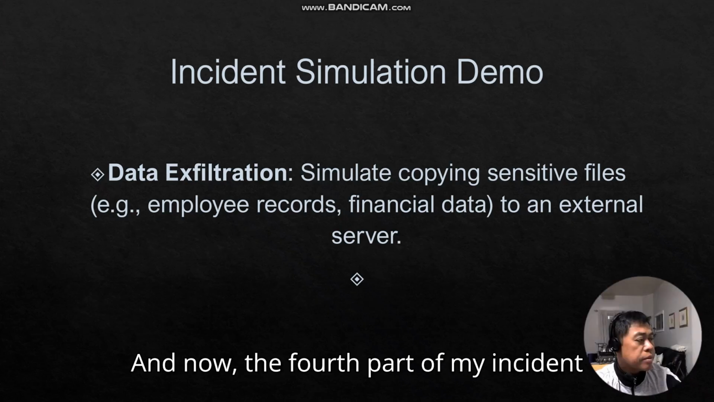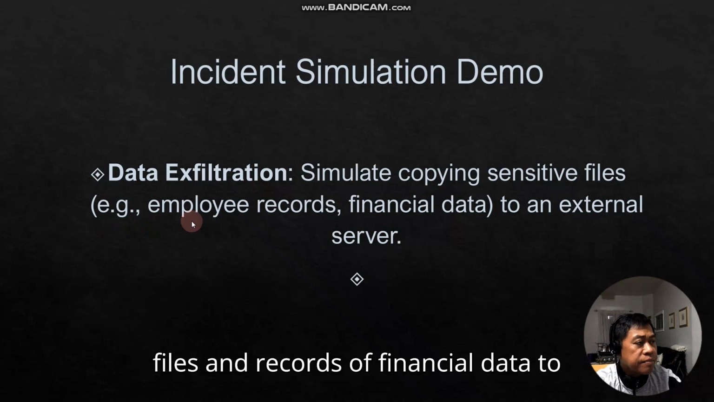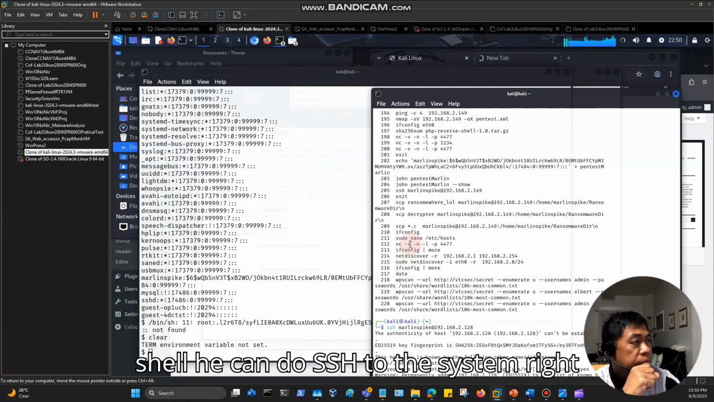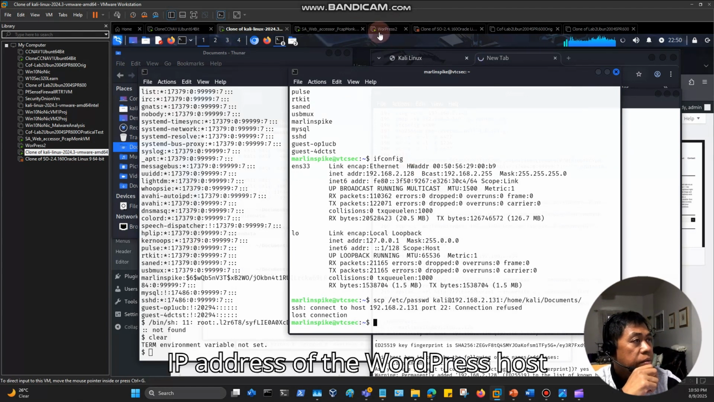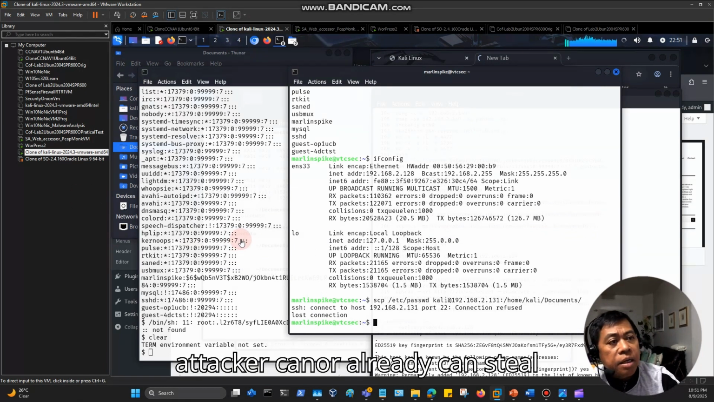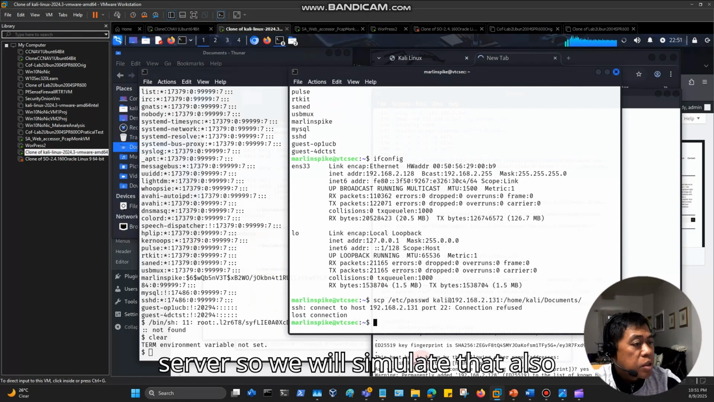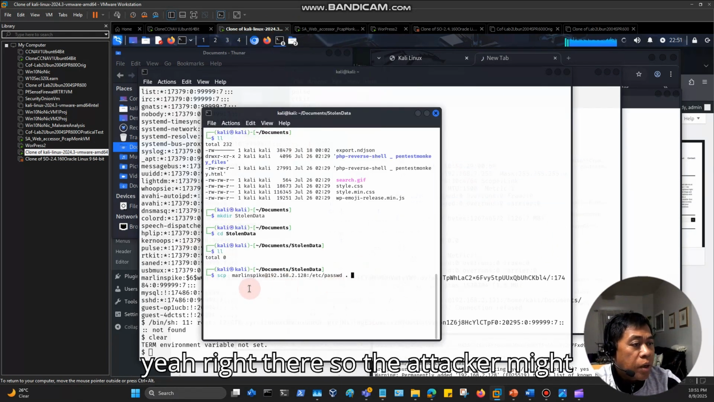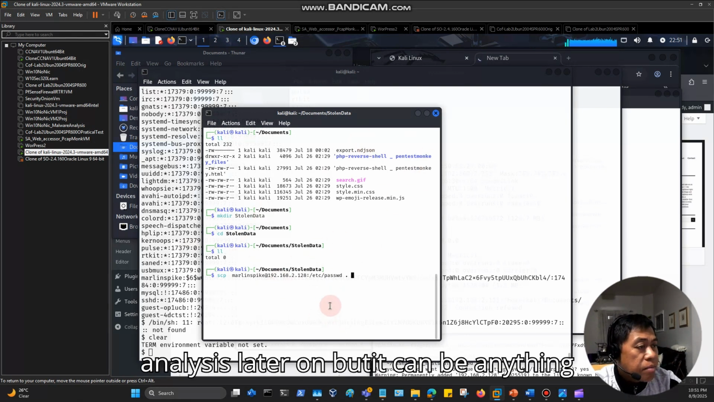Now the fourth part of my incident simulation is the data exfiltration. This is a simulation of copying sensitive files and records, financial data. The attacker is doing a reverse shell and can SSH to the system. He has the IP address of the WordPress host. This is the time when the attacker can steal data from the web server. We will simulate that using SCP. The attacker might be interested in stealing the password file for further analysis later on, but it can be anything.